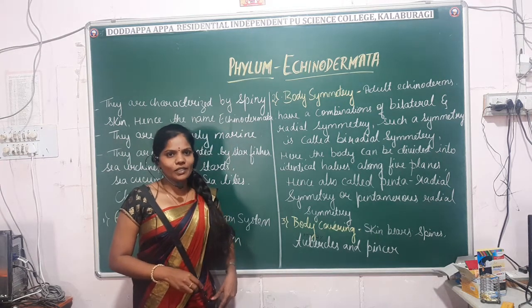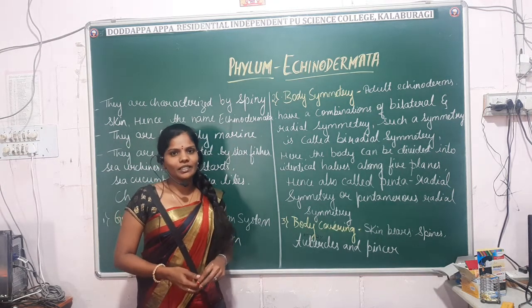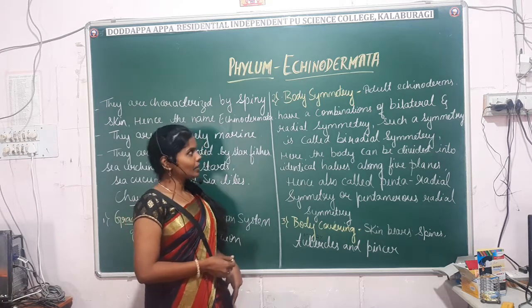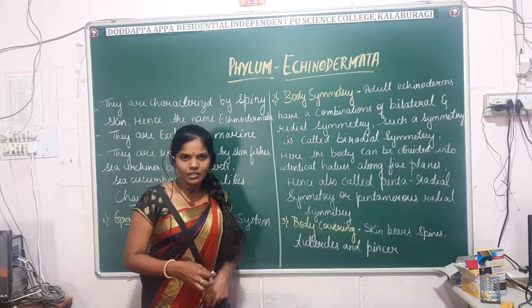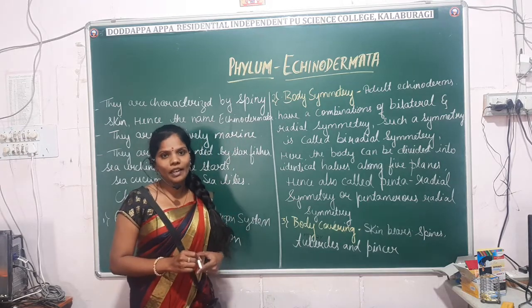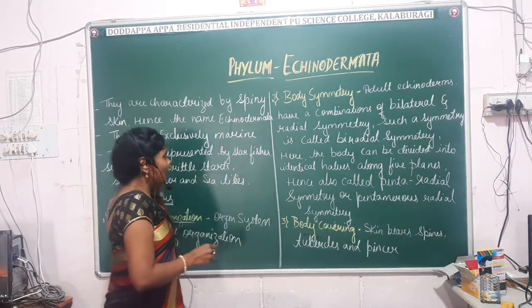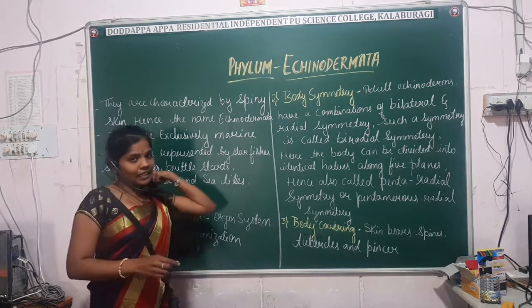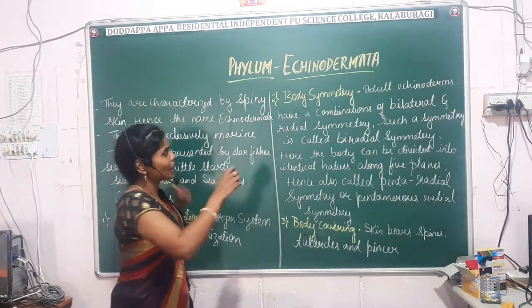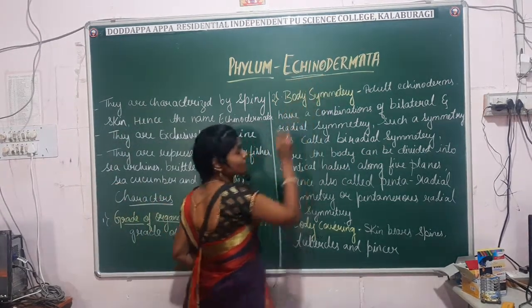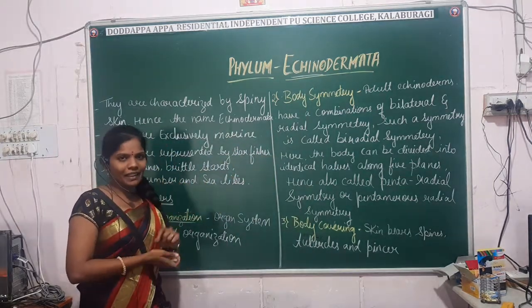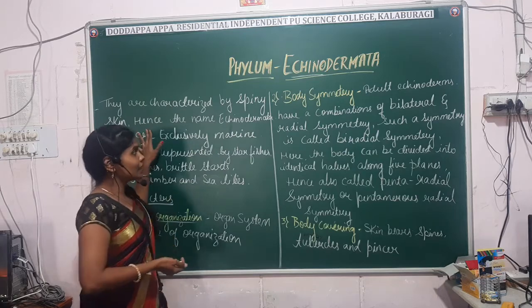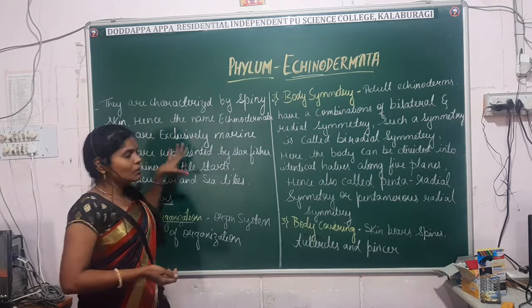Hello students, so next we'll move to another phylum, that is Echinodermata. Echinodermata are commonly known as spiny skinned animals and they are exclusively marine in habitat. Echinoderms are generally characterized by spines. Echino means spines.